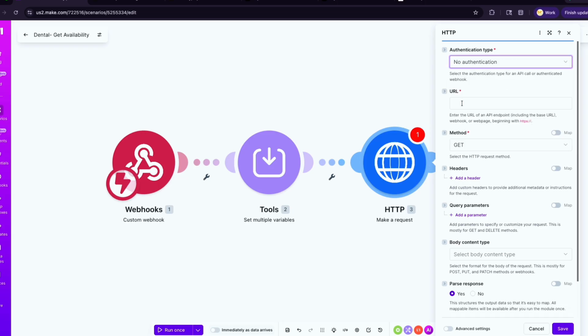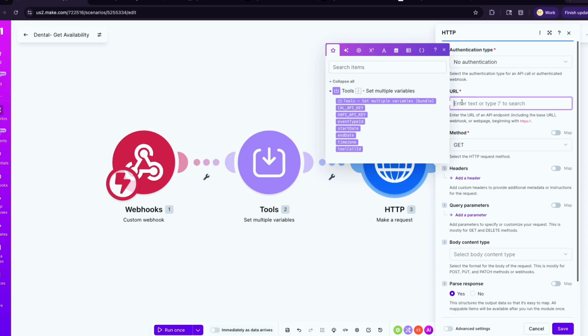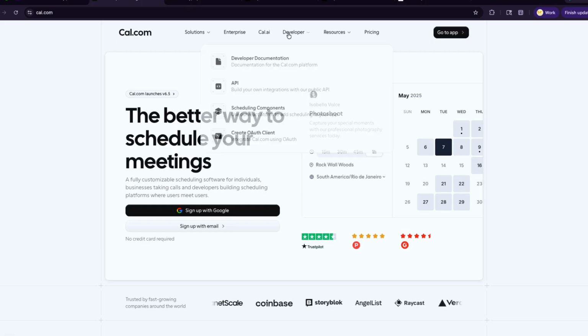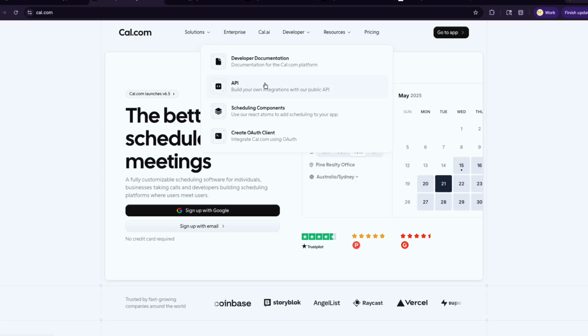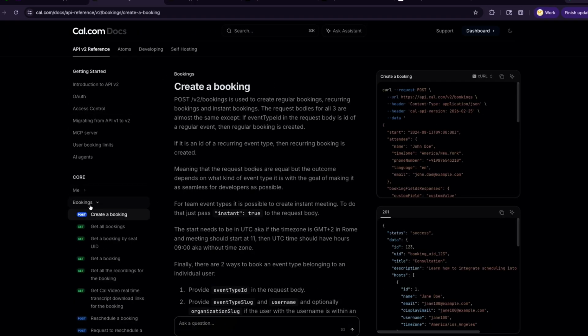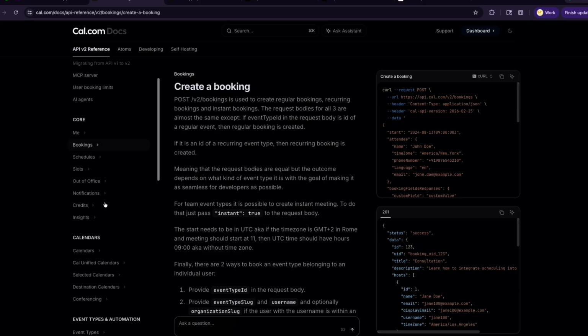So for this, we say no authentication. And we're trying to get availability. And if you want to get availability, I'm going to show you a very important skill that you can learn. One of the things that you want to learn how to do is to read the documentation of any tool that you're working on or using in an application. And to do this, if you go to the API reference, you can go under bookings, and you can see here that we have a couple of things.